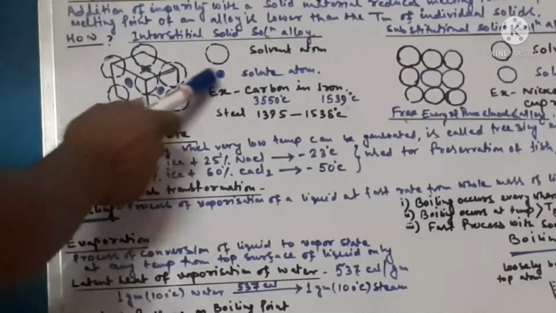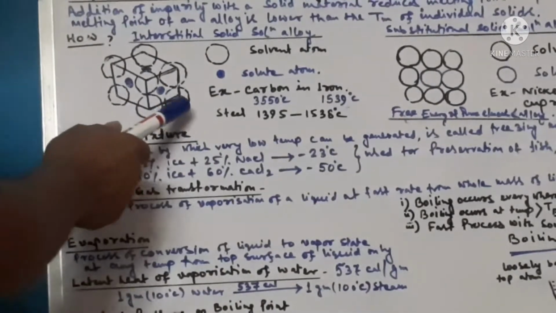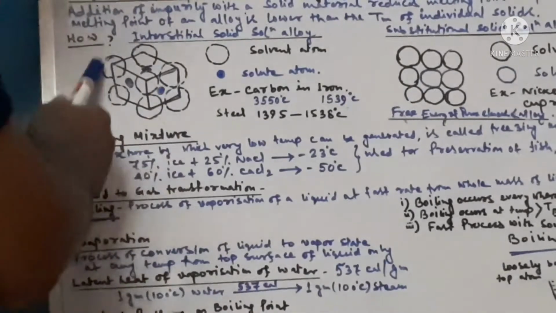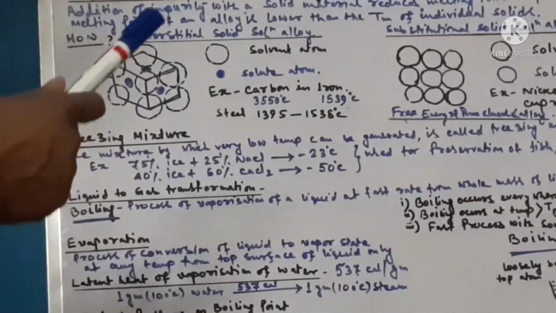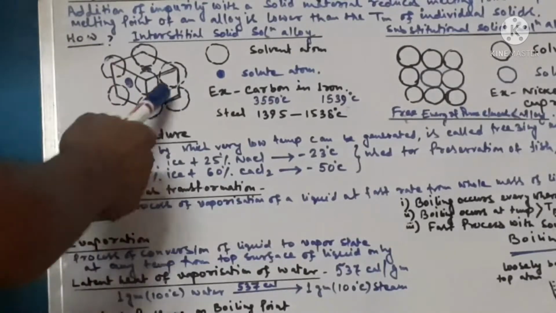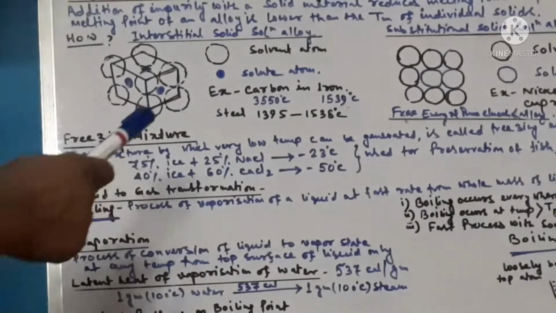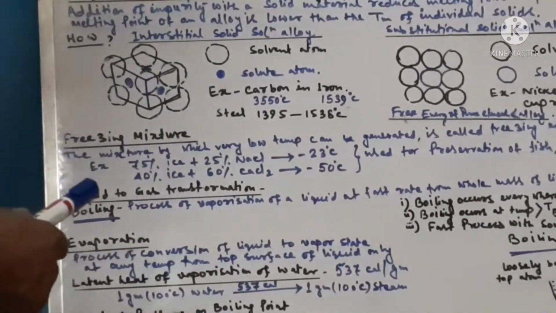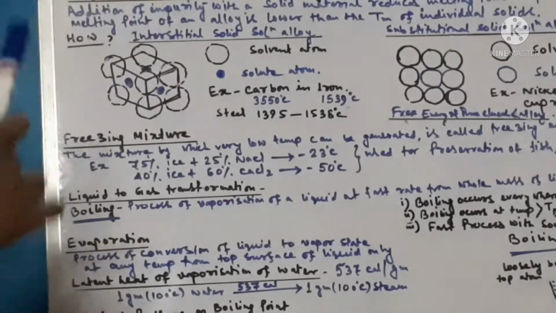So the free energy of the alloy system is always higher than the pure system, and definitely as each and everything in nature always tries to be stable in a lower free energy state, that's why the free energy of the alloy will always be higher than the free energy of the pure material. So definitely the alloy will need a lower amount of heat to get converted to liquid.